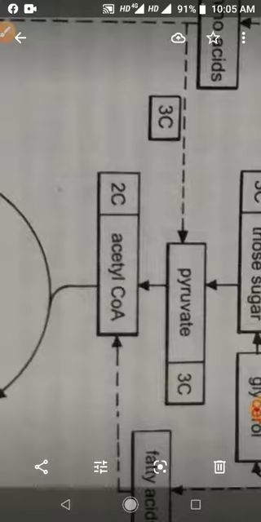Respiration involves breakdown of substrates. Therefore, the respiratory process is considered as a catabolic process.